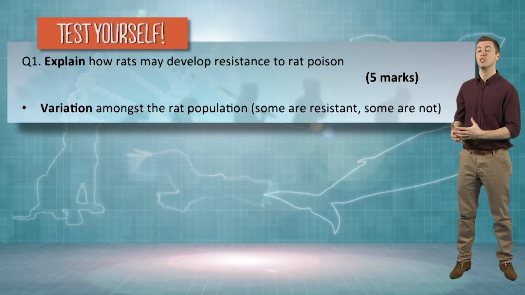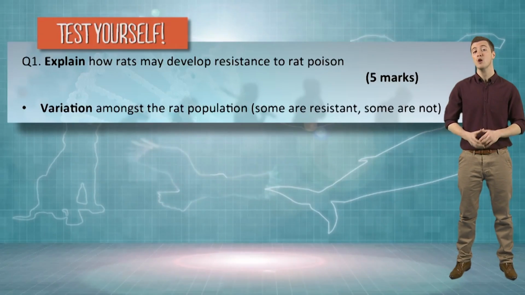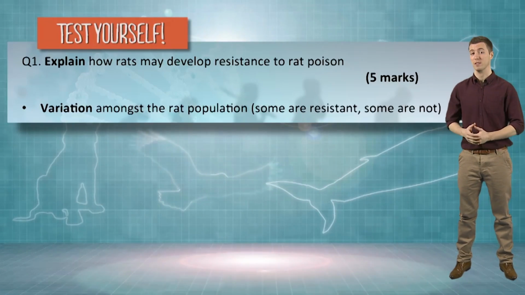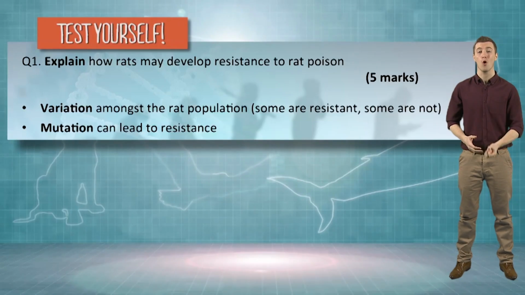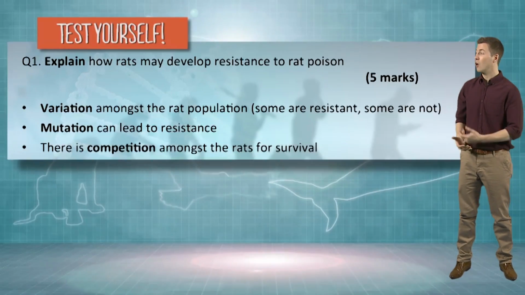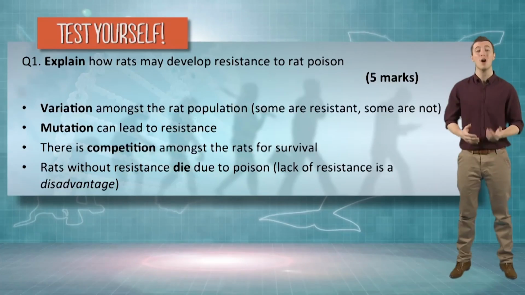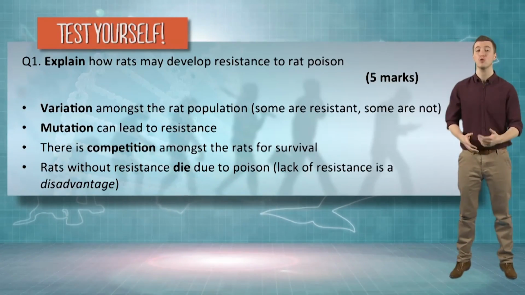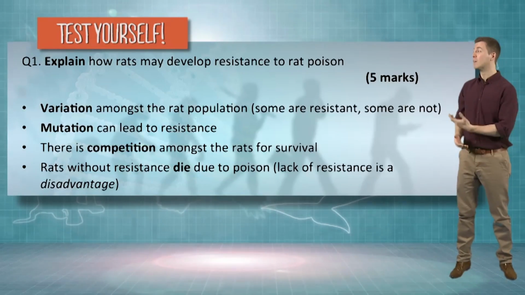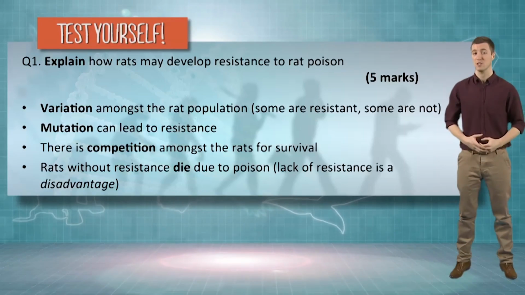There is variation amongst the rat population. Some are resistant and some aren't. Mutations can cause resistance. There is competition amongst the rats for survival. Those who aren't resistant will die due to the poison. This lack of resistance is a disadvantage.